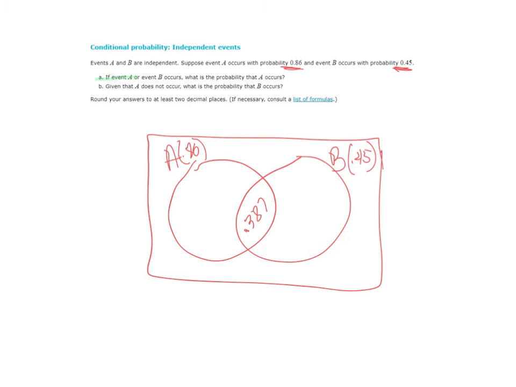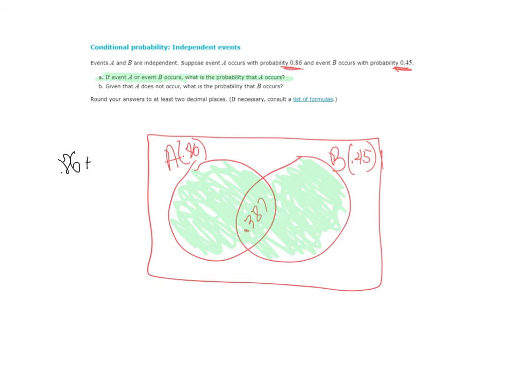Okay? And it says, if event A or event B occurs, what is the probability that A occurs? So if event A or B occurs, so here's event A or B occurring. I'm just going to look in the green area right here. So the question is, how much is that green area? How much probability have I just colored in? And that probability is